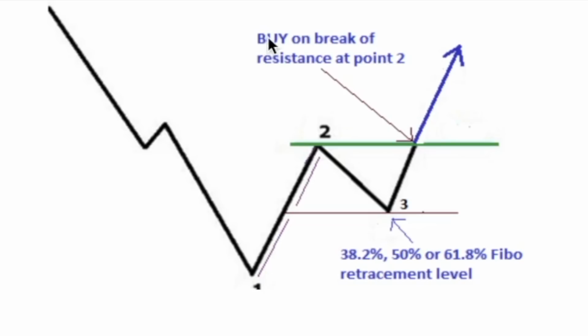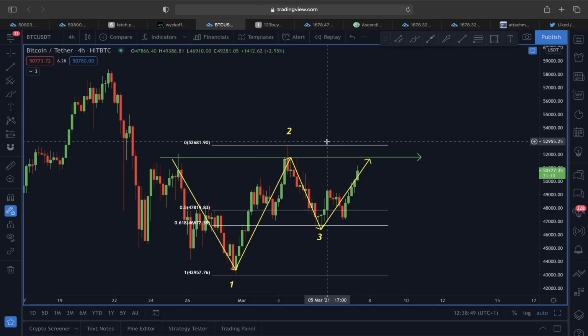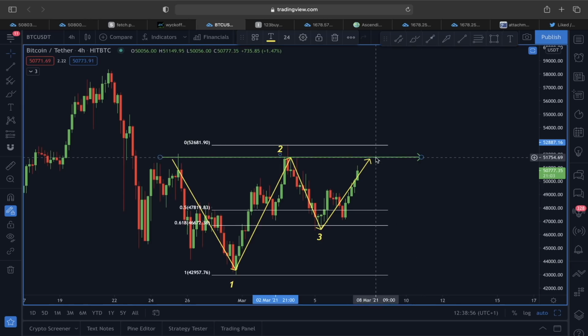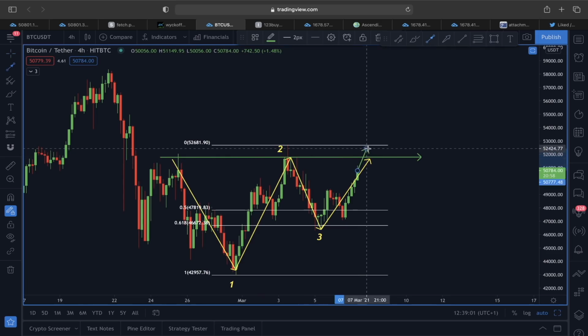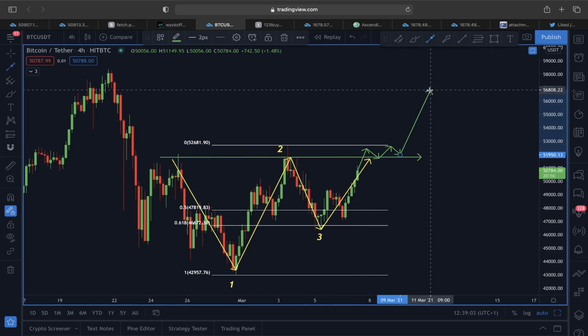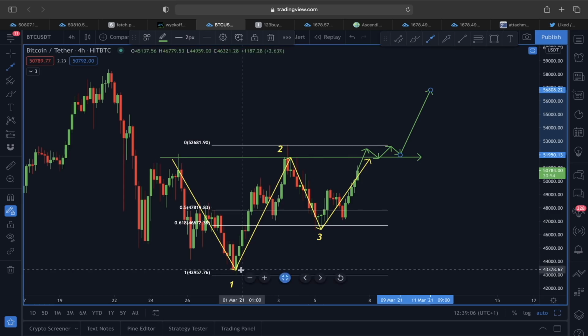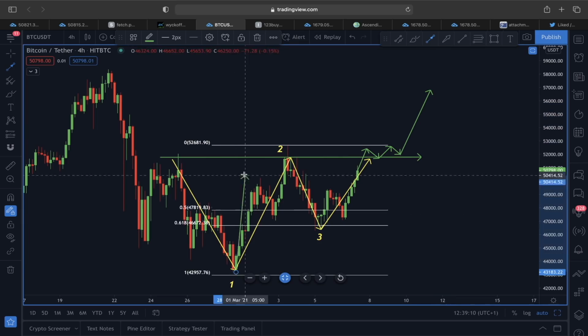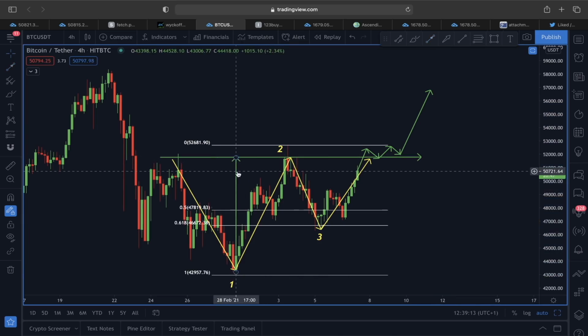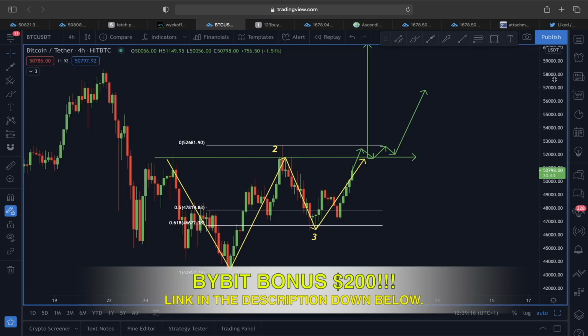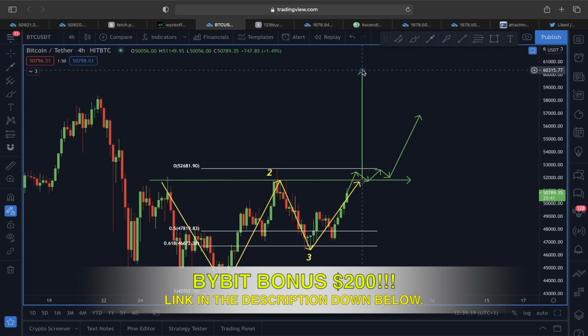I gave you guys an example with this here, buy on the break of resistance at the 0.2 area. So now, unless we are breaking out of this neckline here or this 0.2 area, this green line here, guys, that is around 51,500 to 51,600. If we are going to find support above it, then this is going to be a very, very impulsive move, because according to this 1 2 3 reversal pattern, the potential target here to the upside is going to be around 60,000 price level.